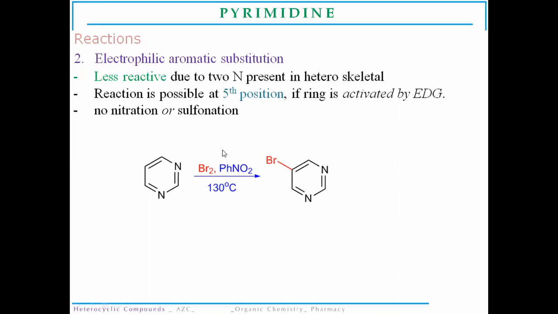So at this fifth position, electrophilic aromatic substitution such as halogenation will be possible, but no nitration or sulfonation reactions will be possible with respect to the pyrimidine molecule. In the exam they may ask about a nitration reaction. It is not possible. So you should know that nitration and sulfonation type of reactions will not be done with respect to the pyrimidine molecule at any position.